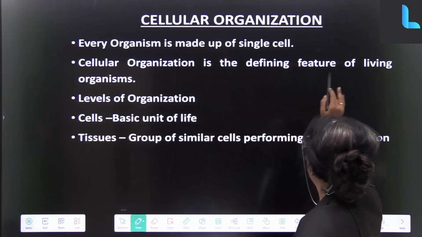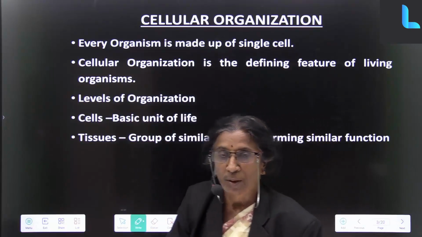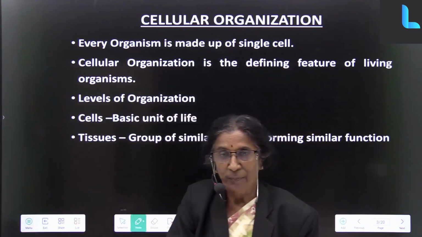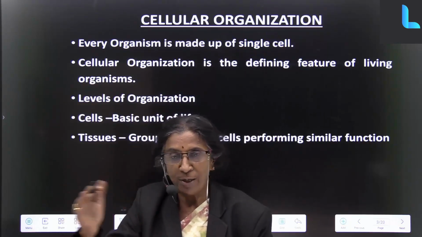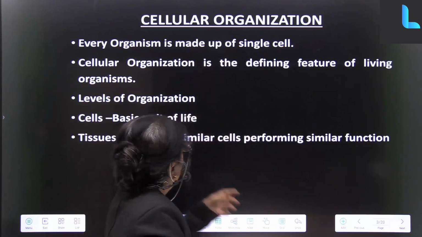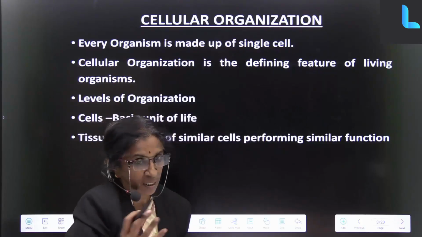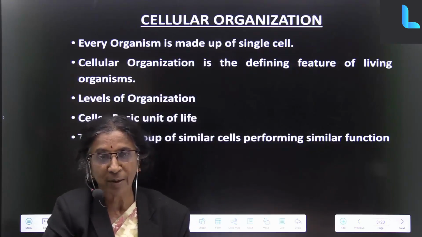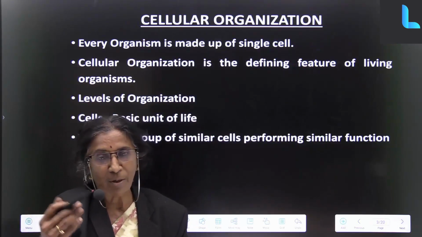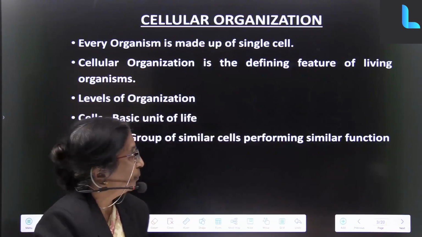Cellular organization is a defining feature of living organisms. In the cells, you find a lot of organelles that you are going to study as a different chapter. But in this, suppose I take only one cell, which is found only in certain living beings like amoeba, paramecium, or some other lower classes of animals.